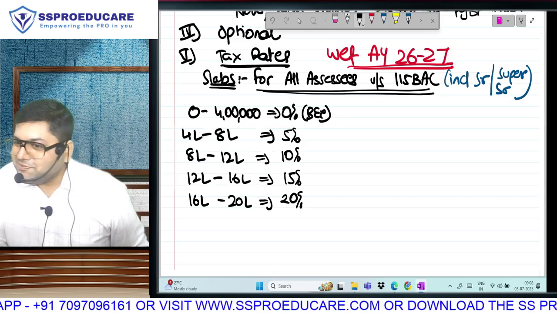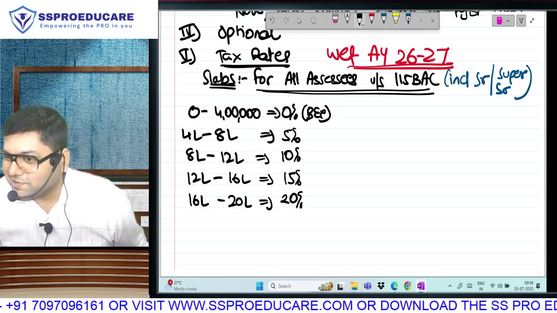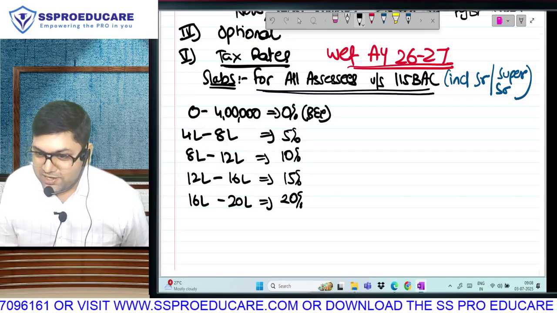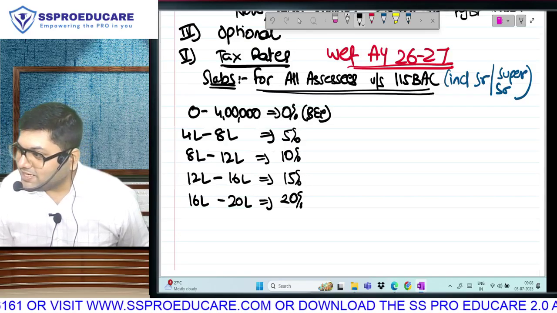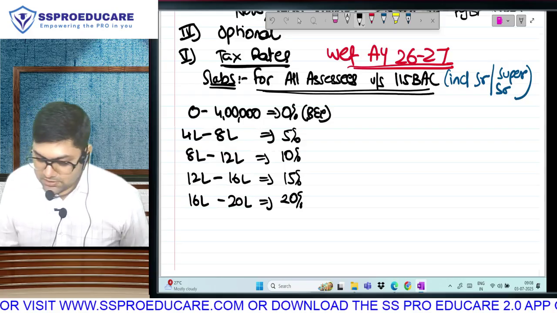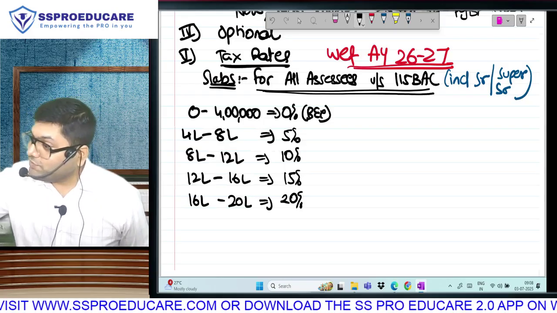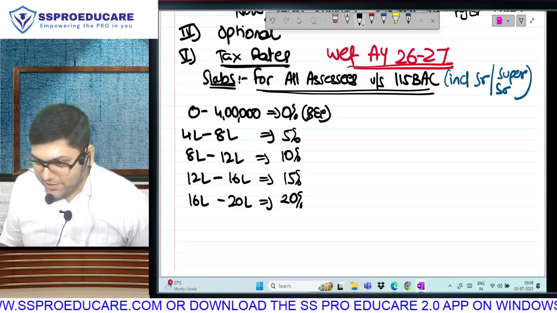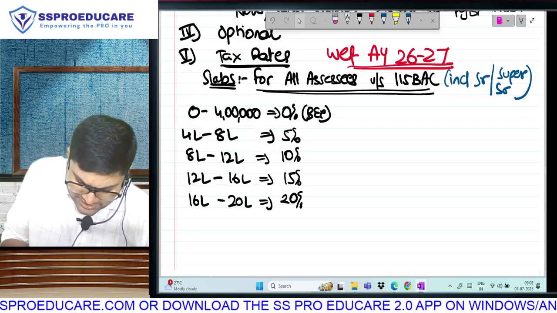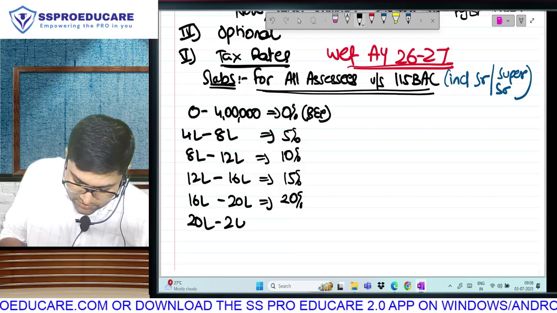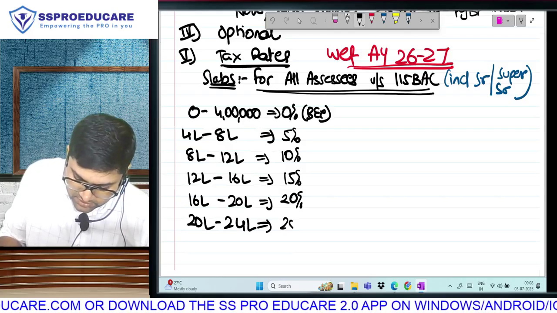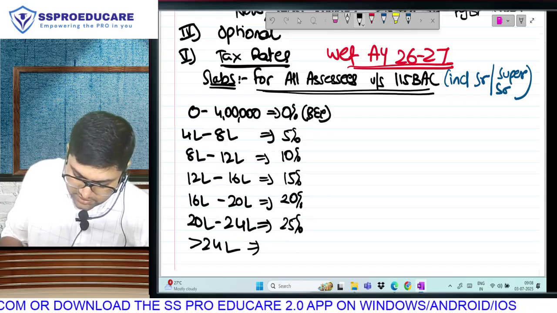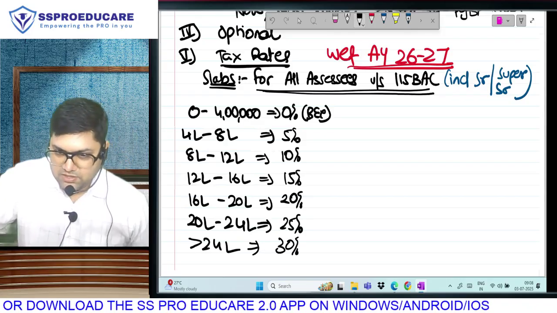16 lakh to 20 lakh. So old regime में we have 20% after 5 lakhs. Think about it. Old regime में we have 20% after 5 lakhs, and after 10 lakh we are going to 30. Here, till 20 lakh also we are coming only in 20. Next level. 20 to 24, 25%. And once you cross 24 lakh, on the excess, you will have to do.